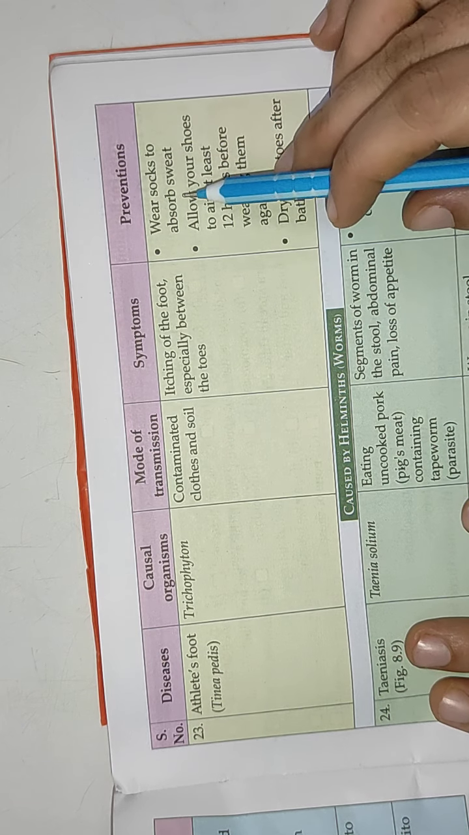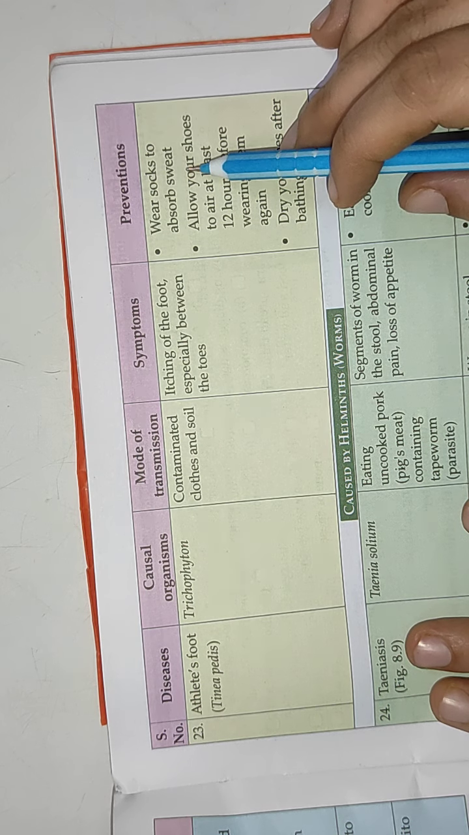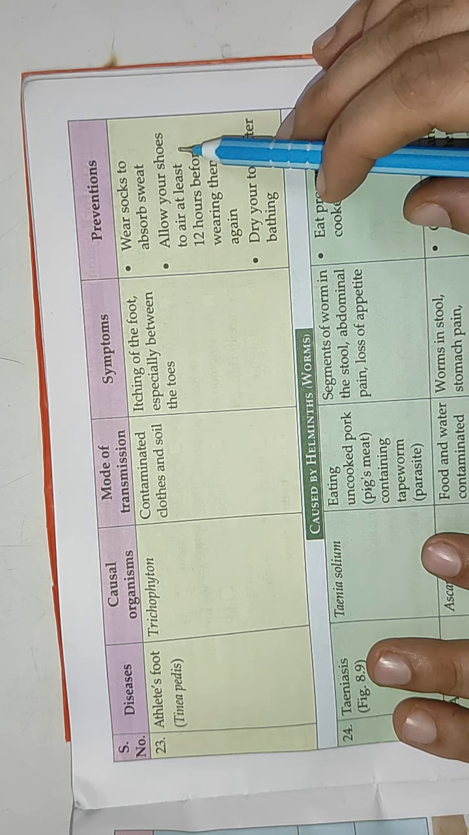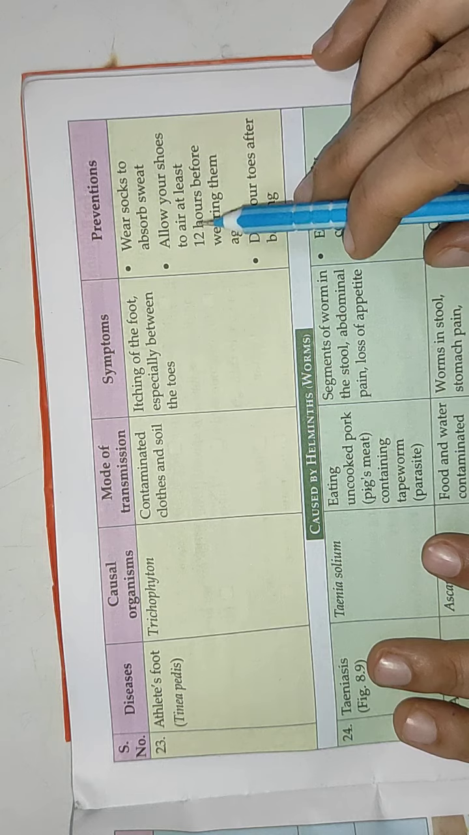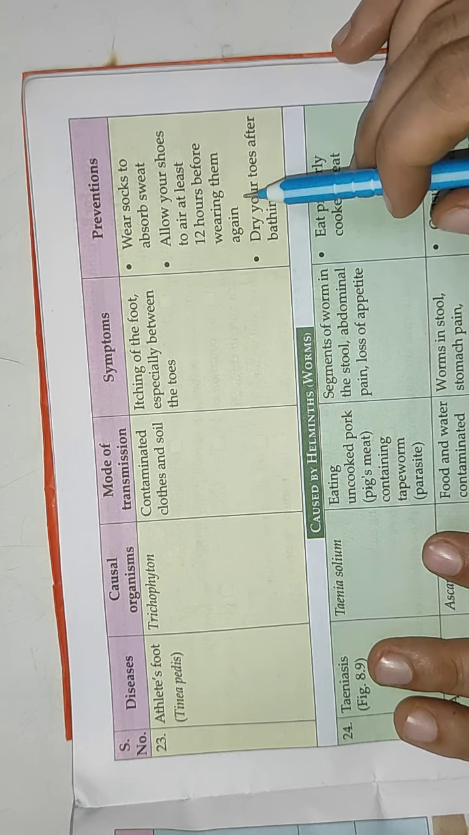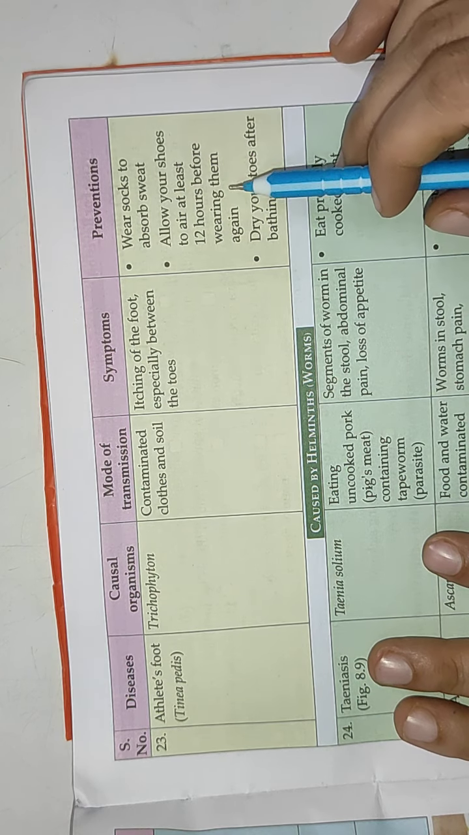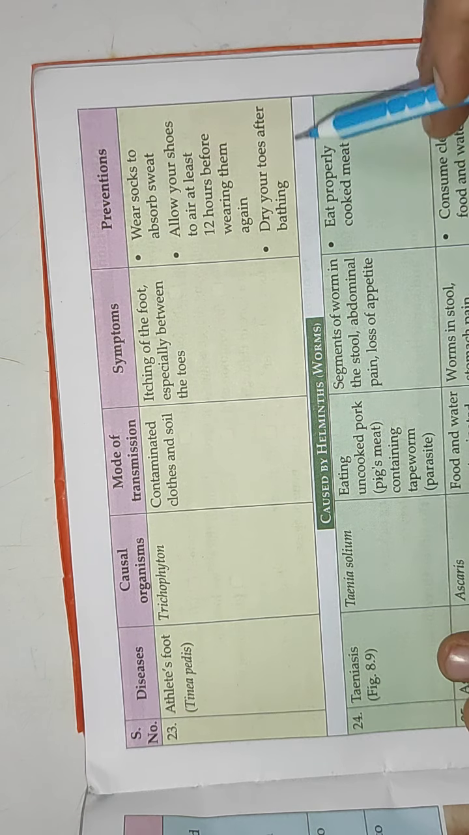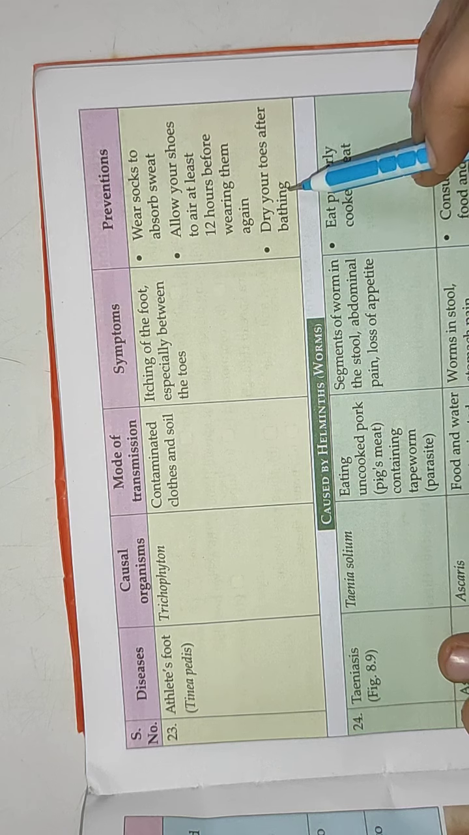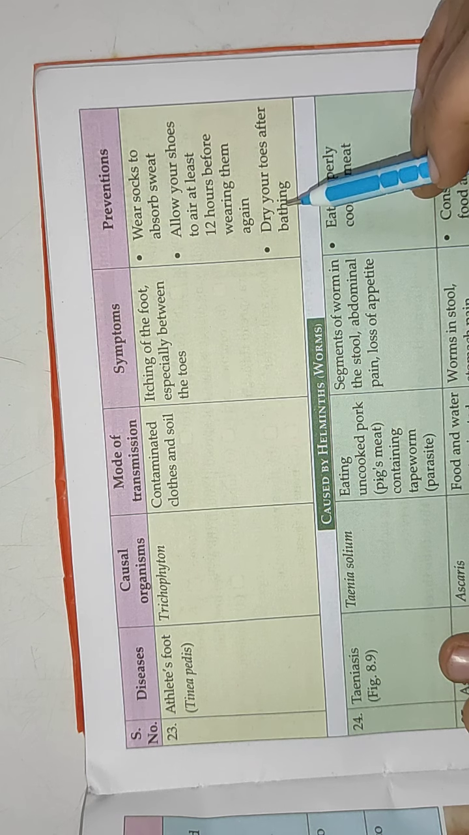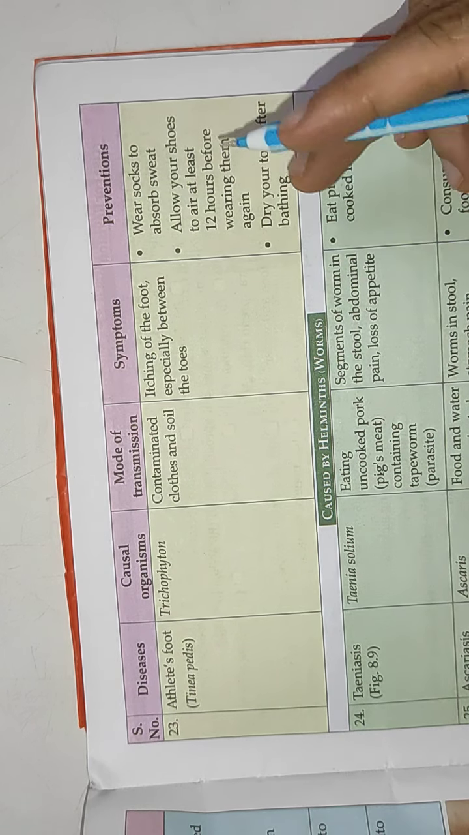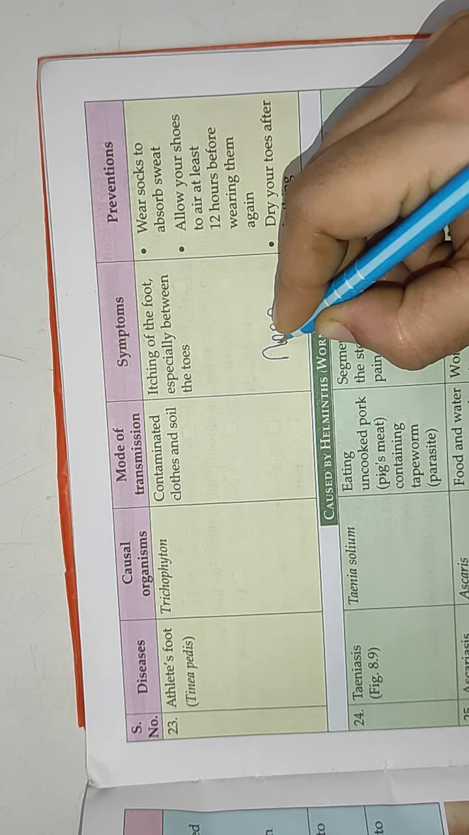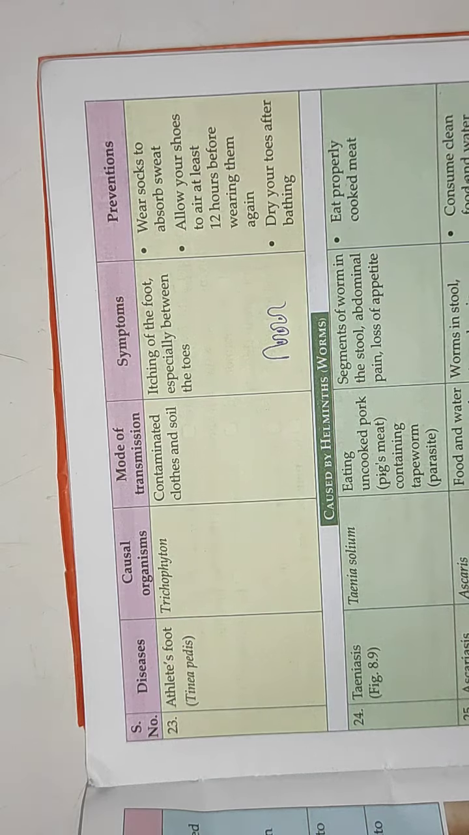We should wear socks to absorb sweat. Then the shoes should be allowed to air at least 12 hours before wearing them again. The shoes should be properly exposed to air and properly dried up before using. And dry your toes after bathing. So after having a bath, the space in between the toes should be properly dried up.